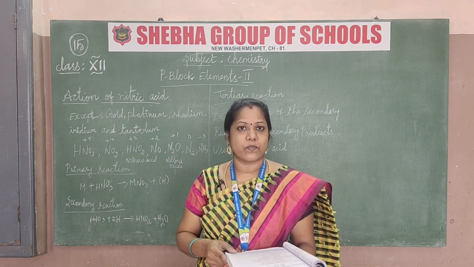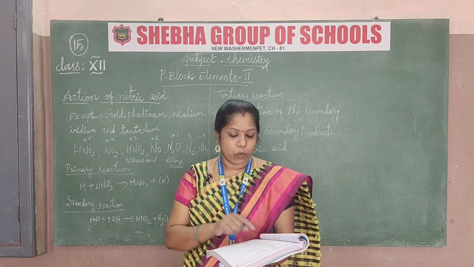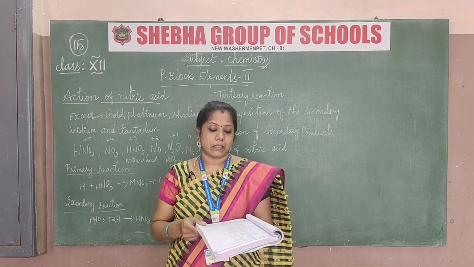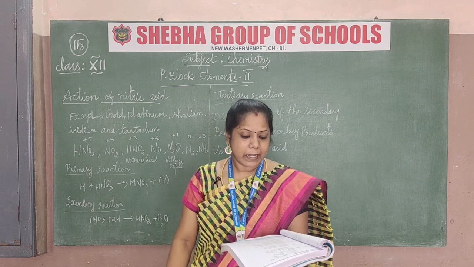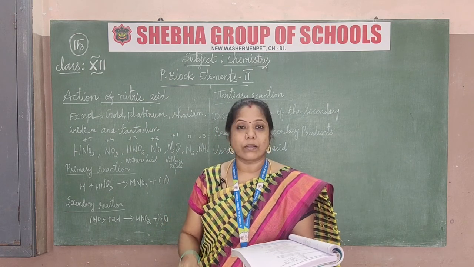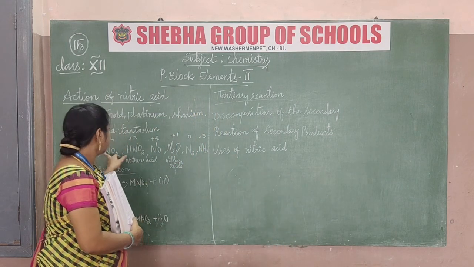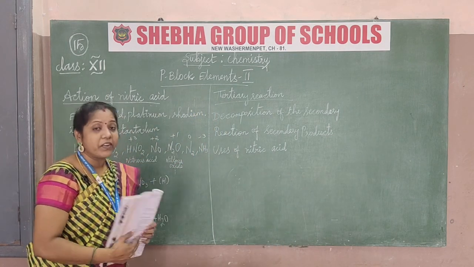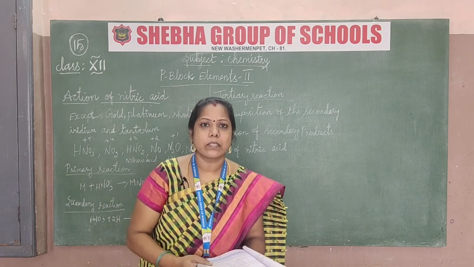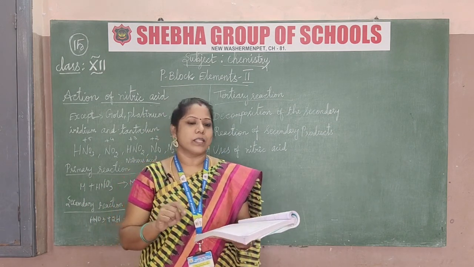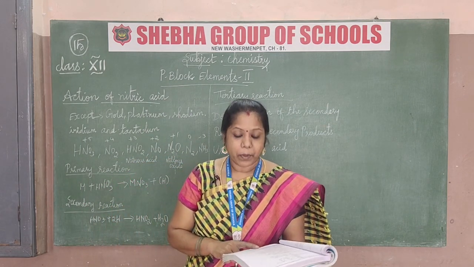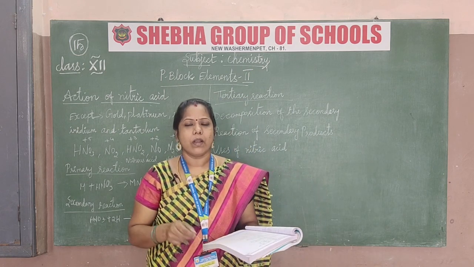After the examples for nitrous acid, we go for the uses of nitric acid. Nitric acid is used as an oxidizing agent, very well known. With the different oxidation numbers, it is a very great oxidizing agent. And it is used for preparation of aqua regia. What is aqua regia?